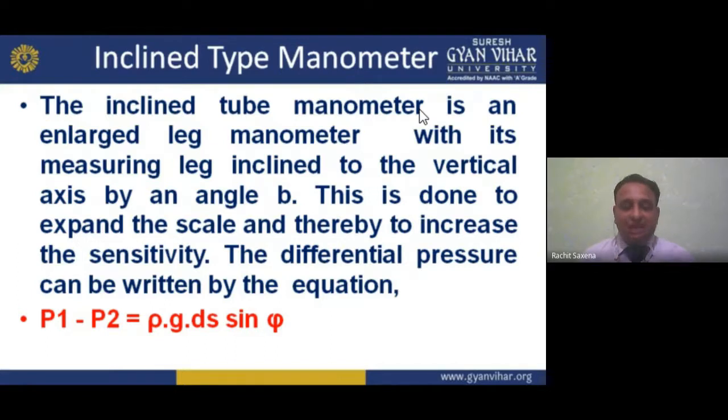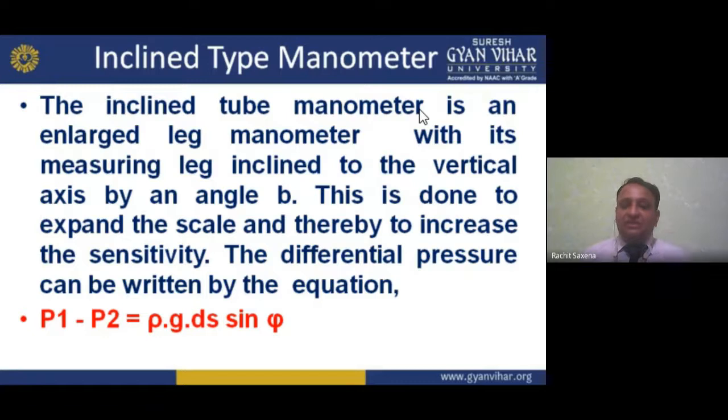I am considering the angle B here. This is done to expand the scale, and thereby to increase the sensitivity. In the previous one we used the U structure, but this is inclined, so here one leg is inclined. Why are we inclining it? The sensitivity increases and the scale is also expanded. For this purpose, we are using this inclined type manometer.